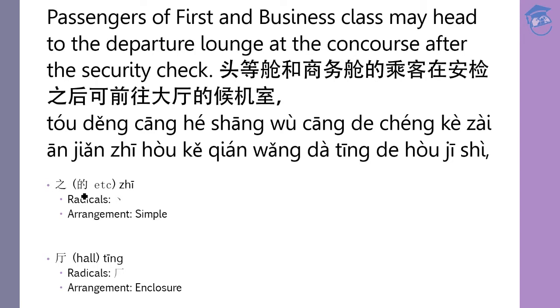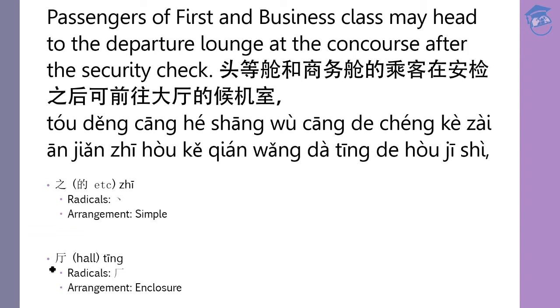It has other meanings, so I'm not going to go through them now, but I just want you to have a taste of what this word is. This is the pinyin, and the radical is this one. The arrangement is simple. Let's look at how to write it. 3 strokes for this word.